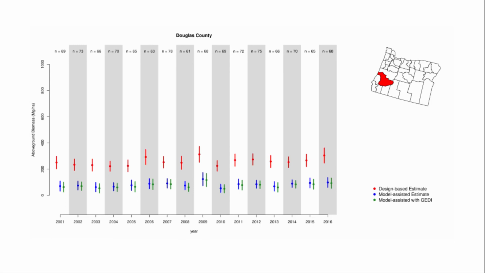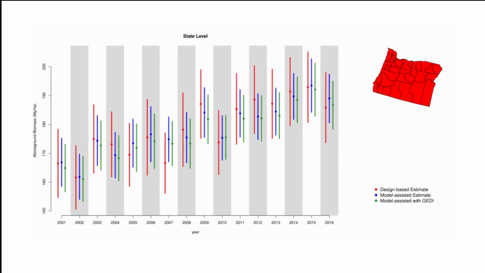Our next approach for estimating biomass at the county level will be to employ a spatially varying coefficient model that will allow model parameter estimates, think regression line intercepts and slopes, to change smoothly across Oregon in response to neighboring FIA observations. I encourage anyone still interested in this effort to come visit me virtually at the AGU Fall Meeting, where I will be presenting the next round of results on this project, where I attempt to employ a spatially varying coefficient model to see how it fares.